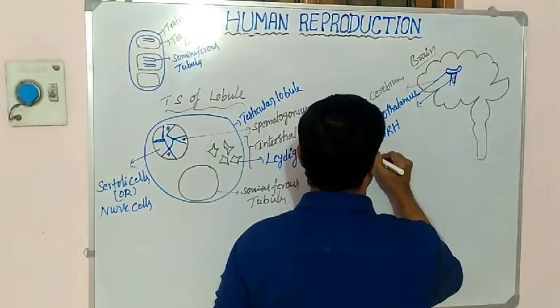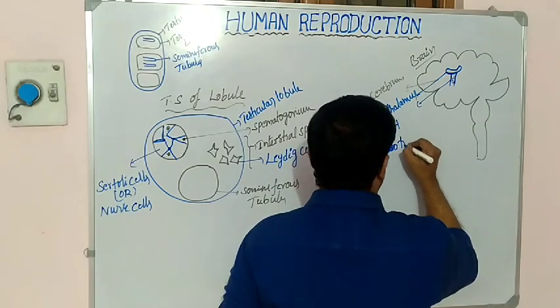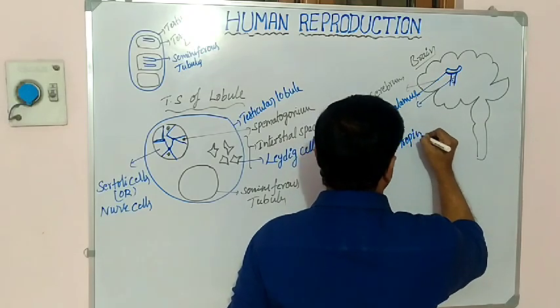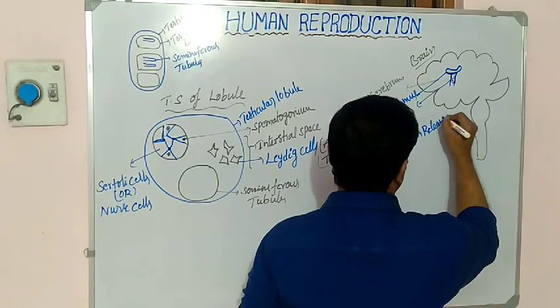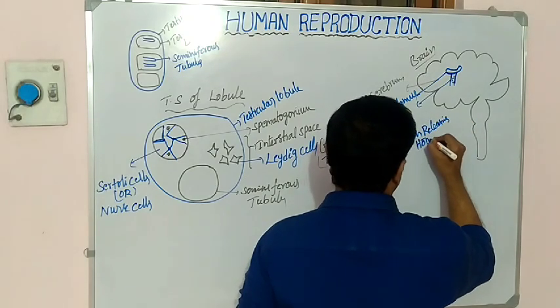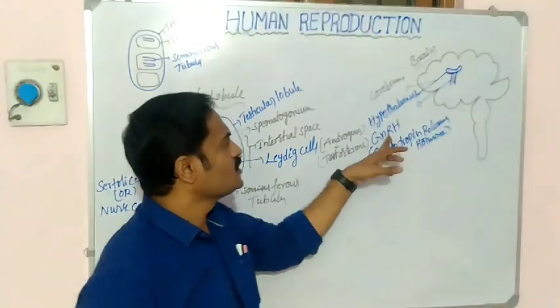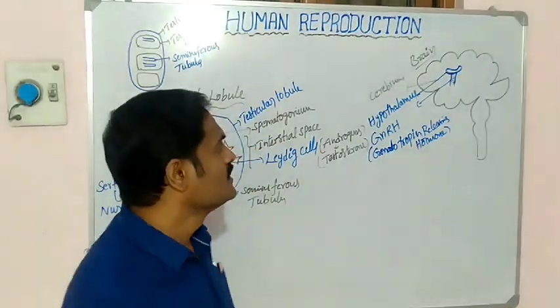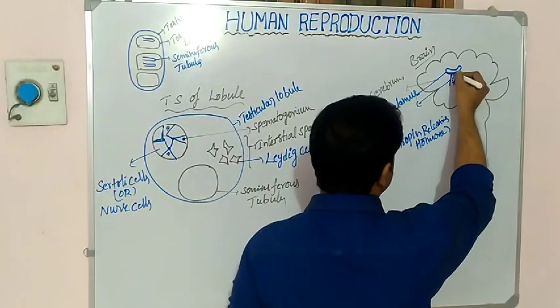GnRH means gonadotrophin releasing hormone.